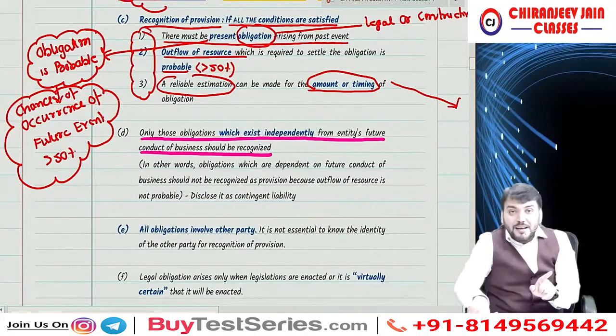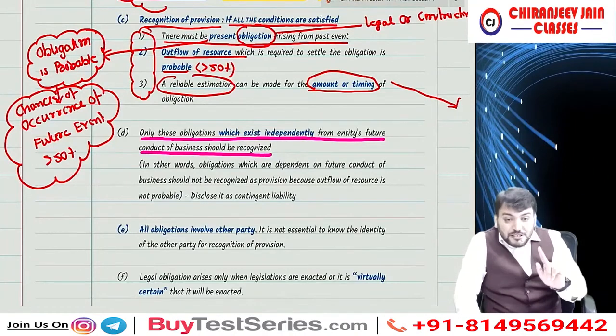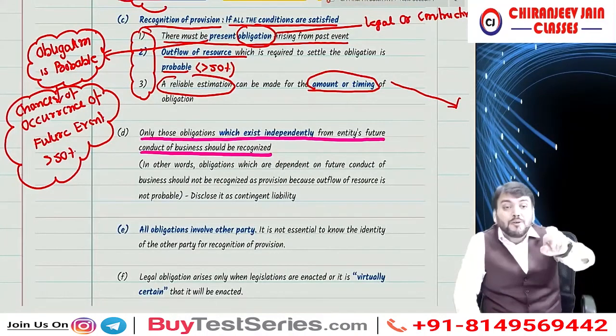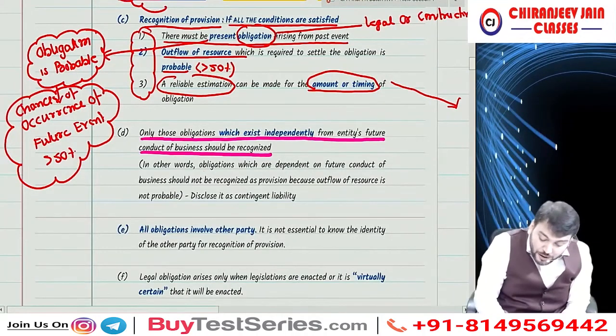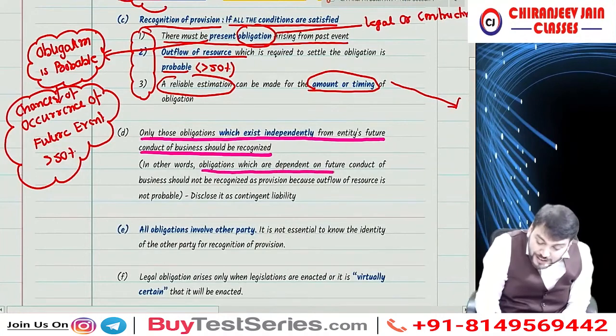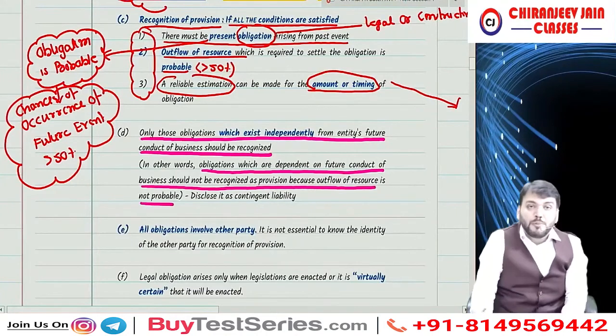So in our example, the outflow of resources is dependent upon future conduct of business, therefore such obligations should not be recognized as a provision, because outflow of resource is not probable.